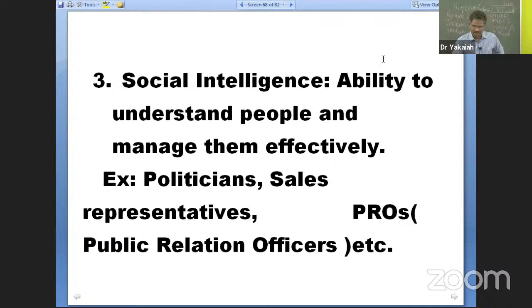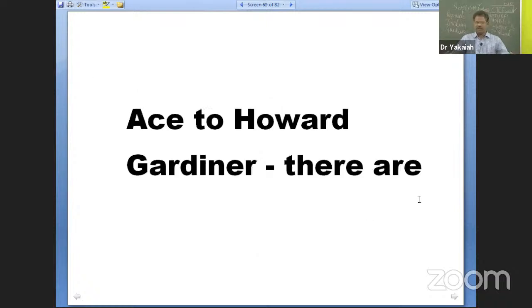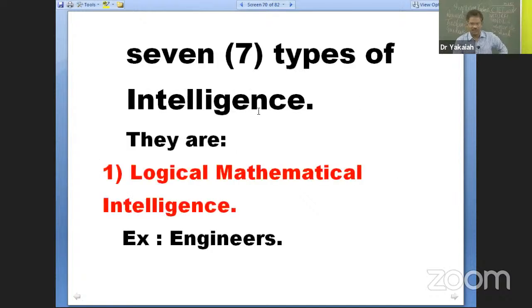For a long time this was believed, but later on, you can't just limit intelligence to only concrete, abstract, and social. According to Howard Gardner, there are seven types of intelligence. Howard Gardner is the full name, and he is known as Gardner. He said it's not just concrete, abstract, and social intelligence; rather, good linguistic abilities, musicians, sports, games, art, dance, drama, craft, so many areas are there in life.